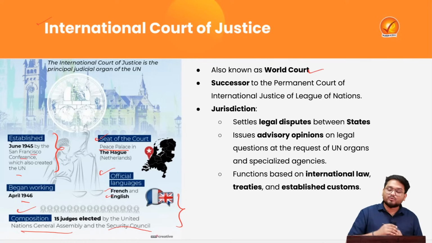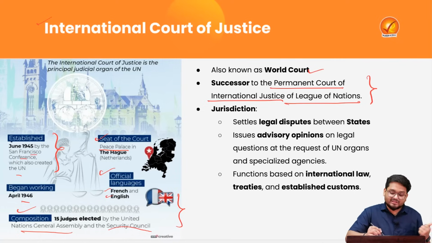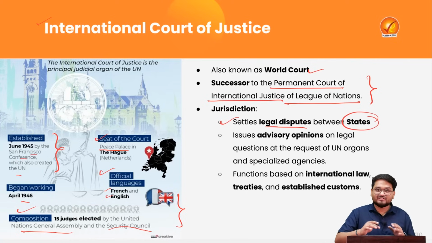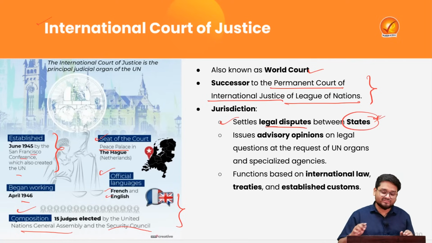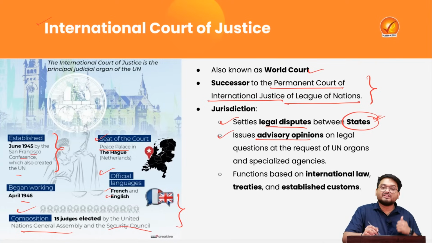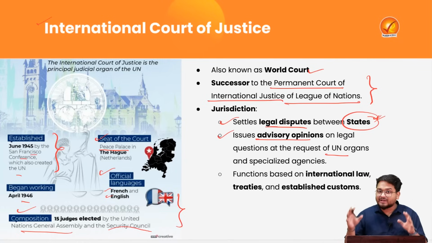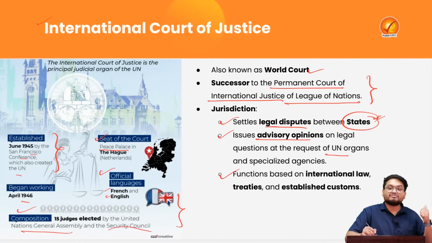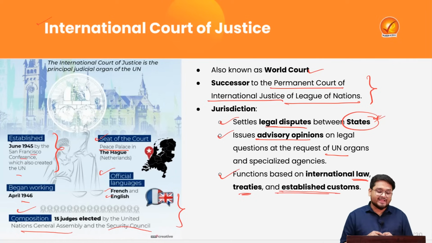It is also known as the World Court and is a successor to the earlier League of Nations court, which was known as the Permanent Court of International Justice. So that was the earlier name. The jurisdiction covers legal disputes between states, and the states here are the various UN members and the rest of the sovereign countries. It also issues advisory opinions on various legal questions at the request of UN organs and specialized United Nations agencies, and it functions on international law, treaties and established customs, right? So these are all the important information for your ICJ.